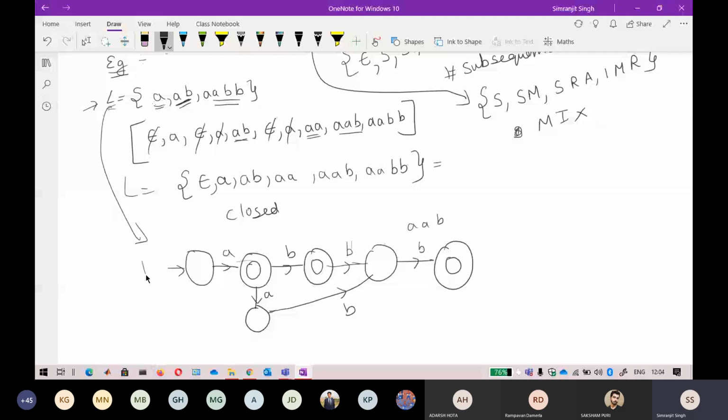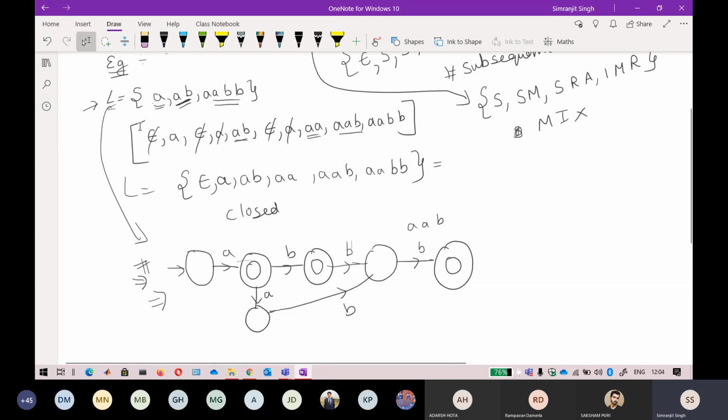AABB. I think I saw some pattern here, but I'm wrong here. I was thinking that by drawing the automata I would get something out of it, but let me hold it there. If I find the pattern between this one and this one, I will tell you about it in the class. Just hold for a little bit of time because it is taking a little bit of time. I know that there is some kind of a pattern there.